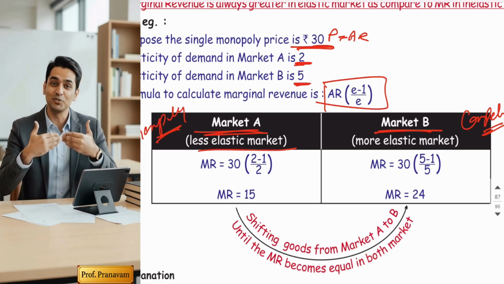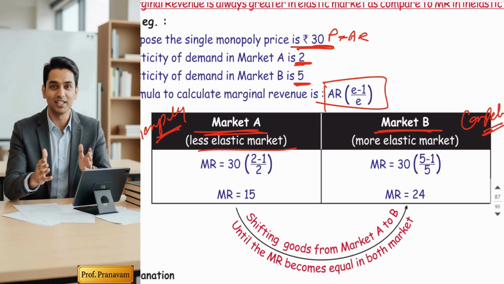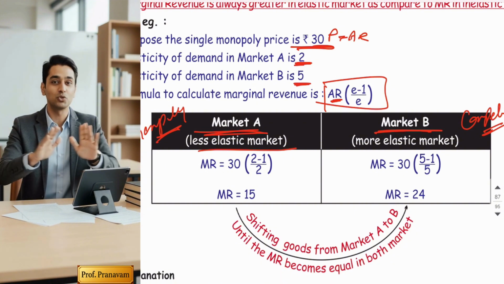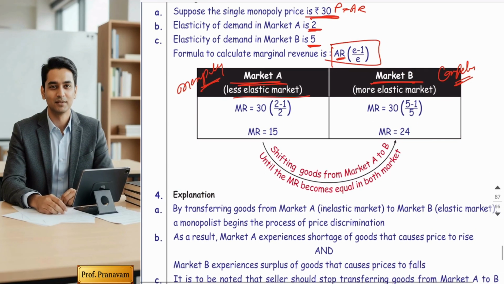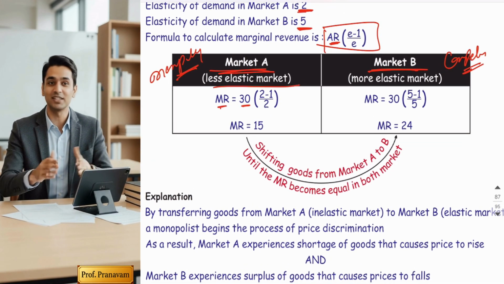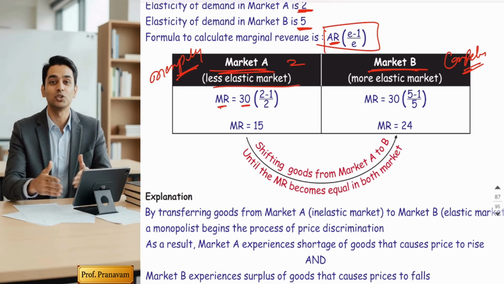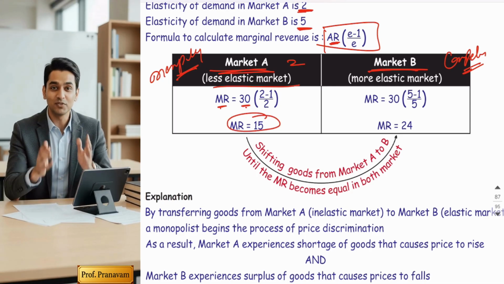Now, marginal revenue can also be derived from elasticity. The formula to derive marginal revenue is MR = AR × (E − 1)/E, where E means elasticity. So let's do the calculation first. How to derive MR when in market A the price is 30 and the elasticity is 2? So 30 × (2 − 1)/2, my marginal revenue will be 15.